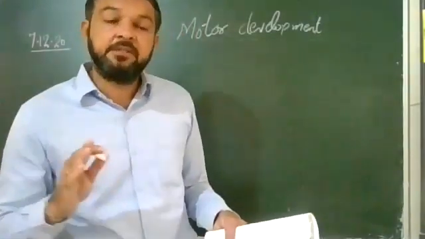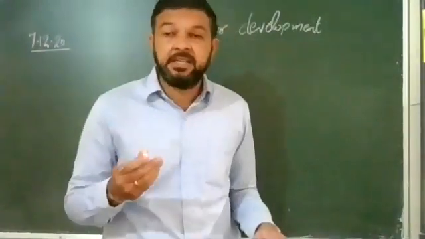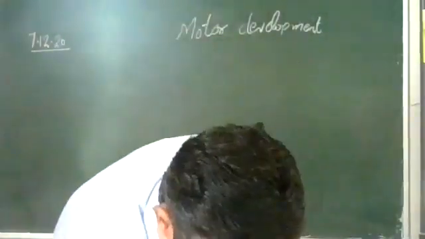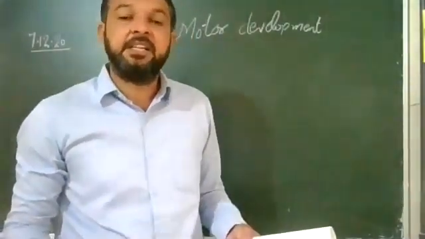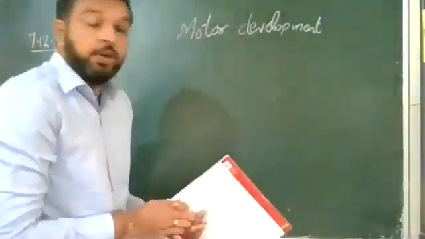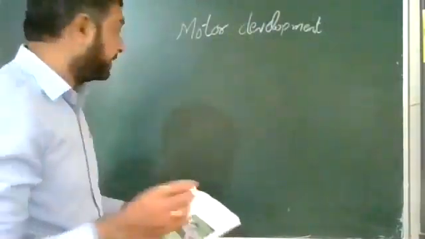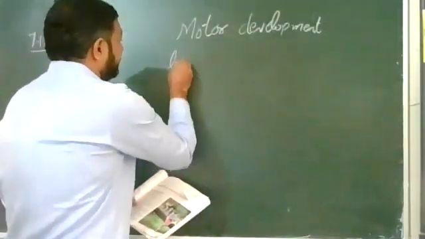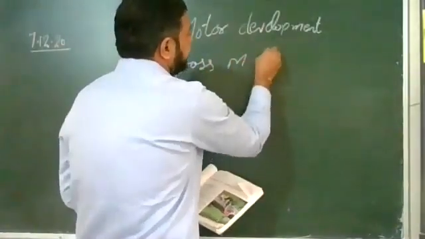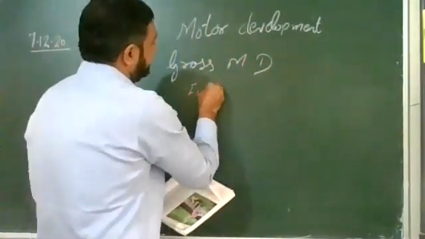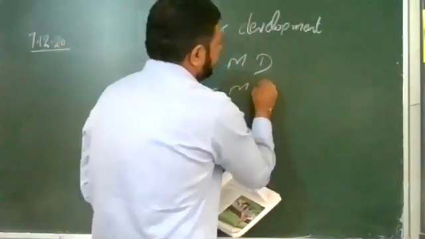Understand the simple word: all the motor activities, all the skills we have learned, are known as motor. There are two types of motor development: gross motor development and fine motor development.